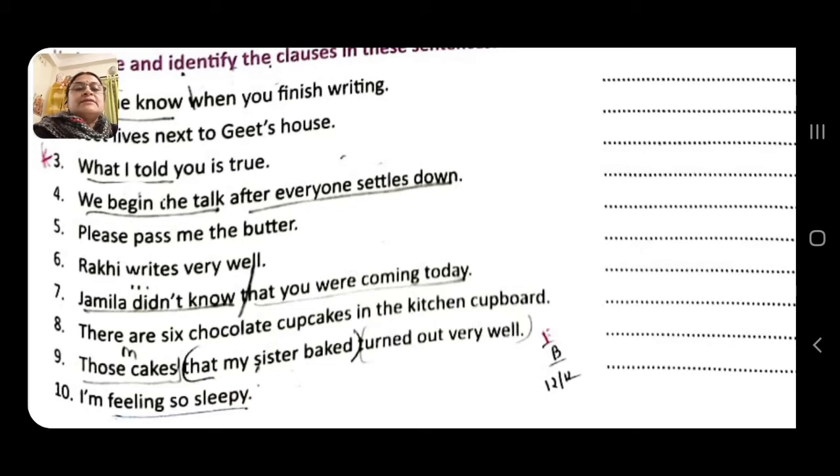Those cakes that my sister baked turned out very well. Now the main clause here is those cakes turned out very well, and the subordinate clause is that my sister baked. And what type of subordinate clause? Describing the cake, so this is a subordinate adjective clause. I am feeling so sleepy. This is a main clause as this is a simple sentence.